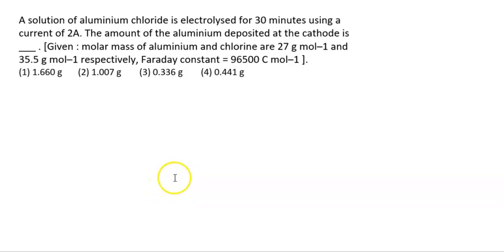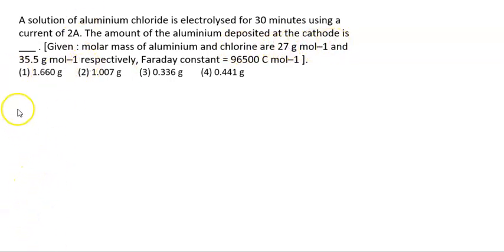It is a question asked in JEE Main January 2025, 22nd morning. It is a question related to electrochemistry. A solution of aluminum chloride is electrolyzed for 30 minutes using a current of 2 amperes. The amount of aluminum deposited at the cathode is dash.